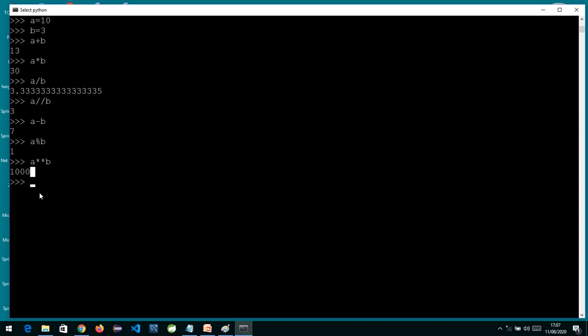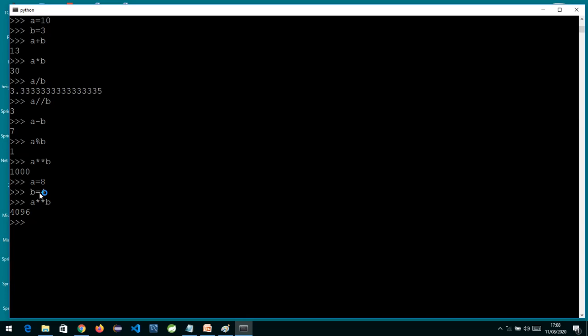So if I write a equals 8 and b equals 4, and I write a double star b, you will see the answer will be 4096, that is 8 raised to 4. This is the number you will get. So which operator is this? The exponent operator. Now these are my arithmetic operators.